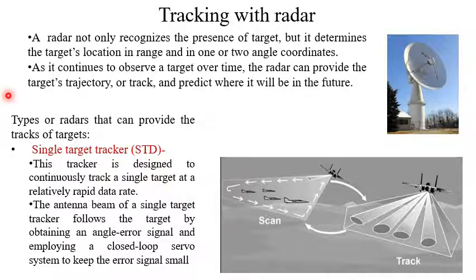The antenna beam of the single target tracker follows the target by obtaining an angle error signal and employing a closed loop servo system to keep the error signal small. So obviously there is a feedback mechanism, and that feedback mechanism will change the antenna beam to the proper position.